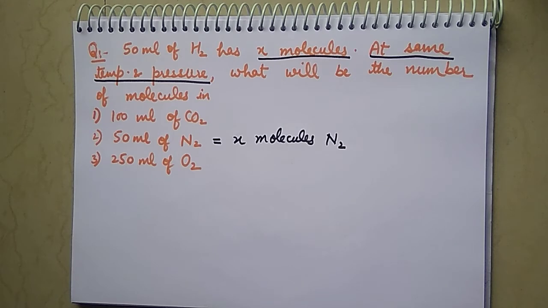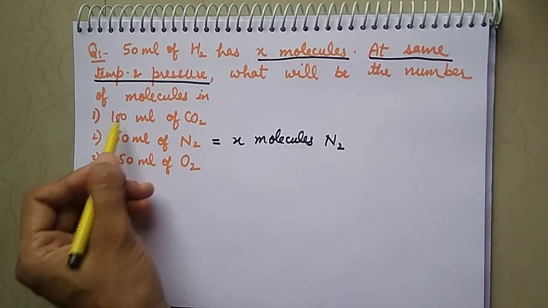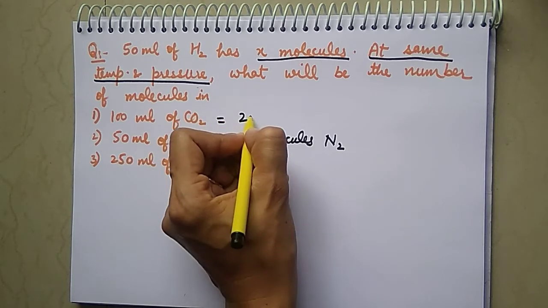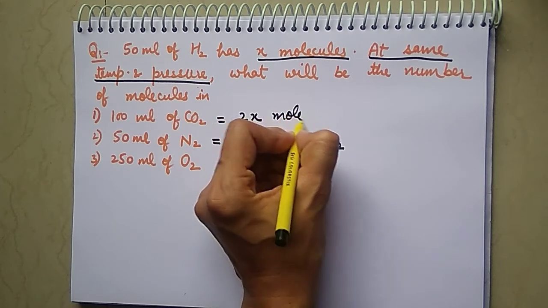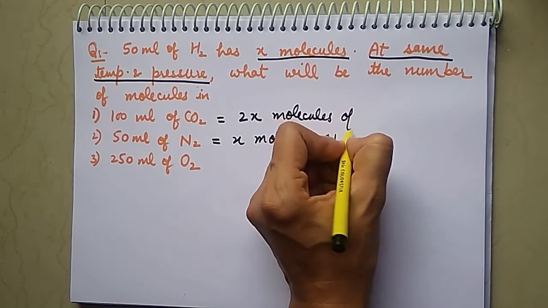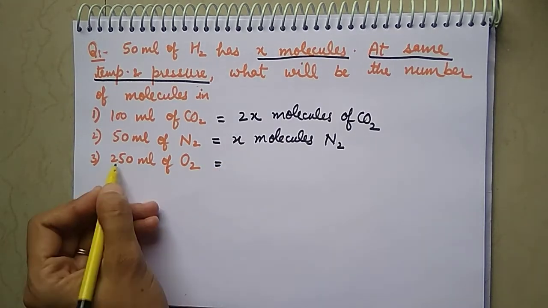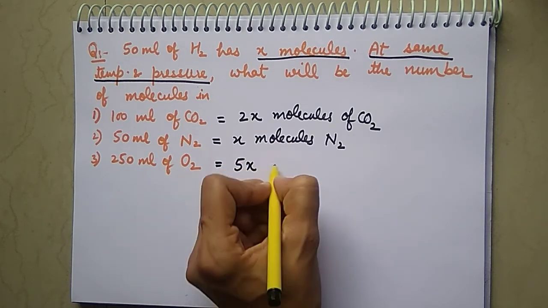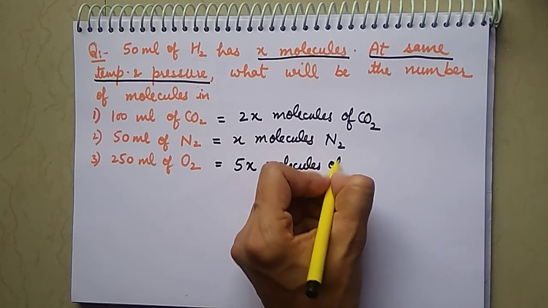Now here is 100 ml of carbon dioxide, which is double the volume, so the number of molecules will also double, that is 2X molecules of carbon dioxide. 250 ml of oxygen is 5 times the volume, so the number of molecules will be 5 times, 5X molecules of oxygen.